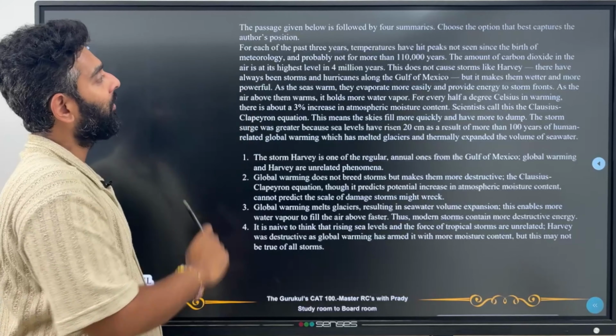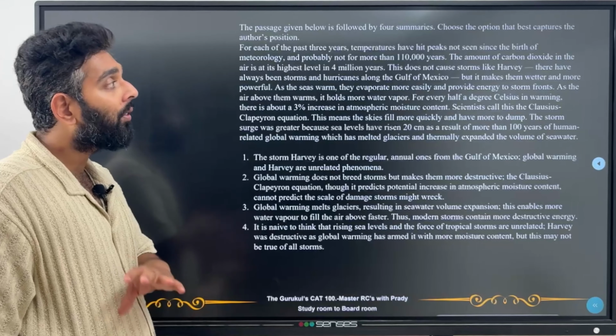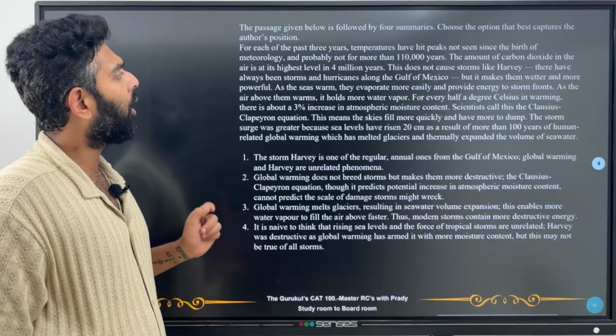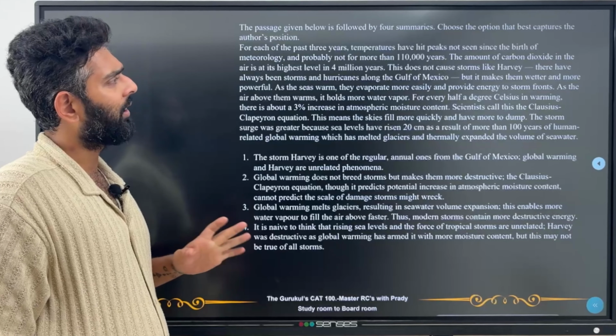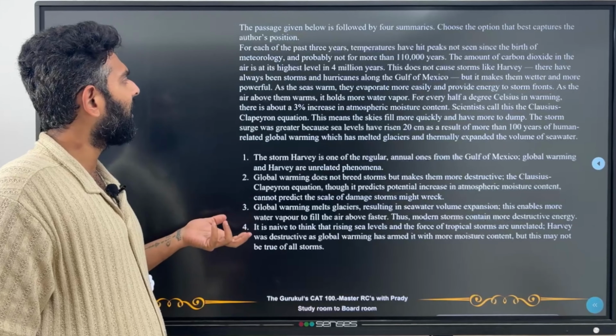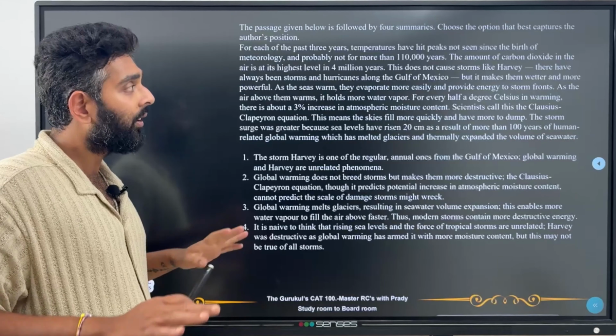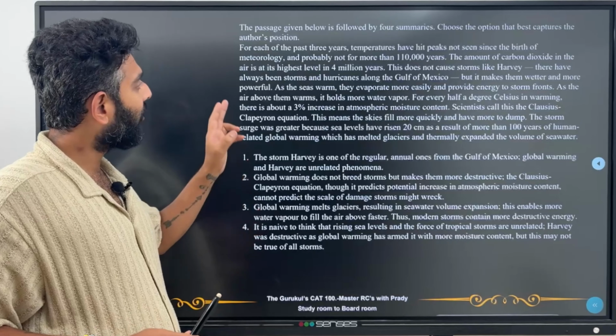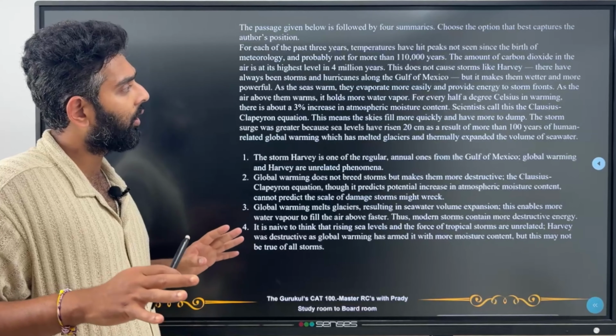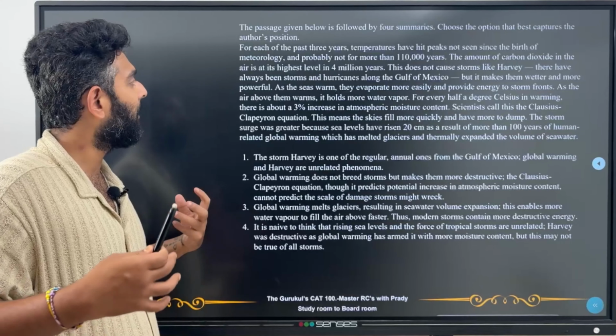For each of the past 3 years, temperatures have hit peaks not seen since the birth of meteorology, and probably not for more than 110,000 years. The amount of carbon dioxide in the air is at its highest level in 4 million years. This does not cause storms like Harvey. There have always been storms and hurricanes along the Gulf of Mexico, but it makes them wetter and more powerful.